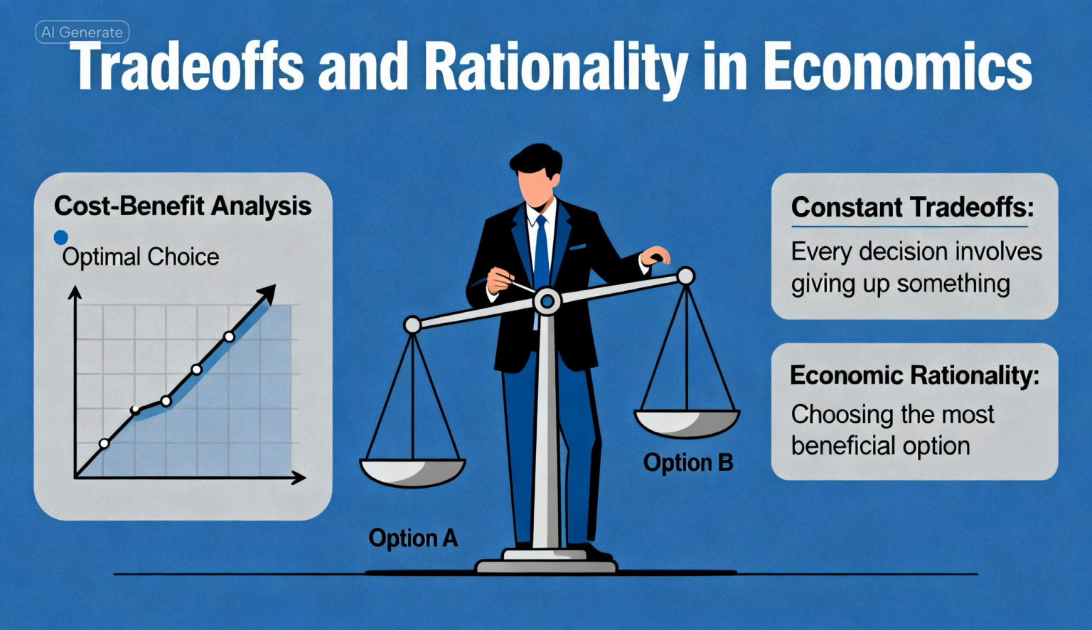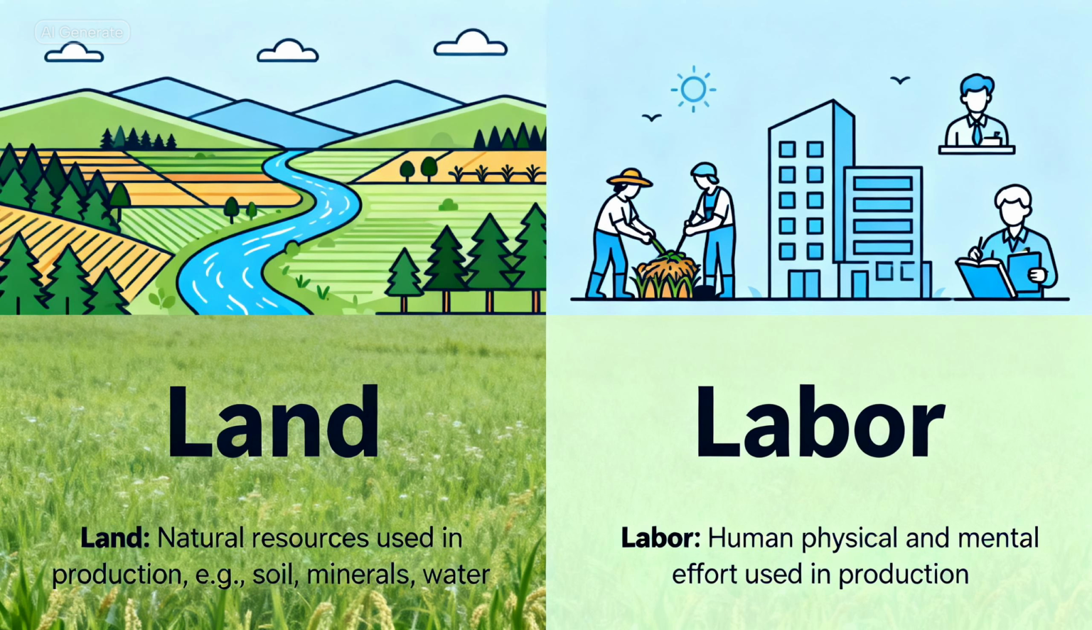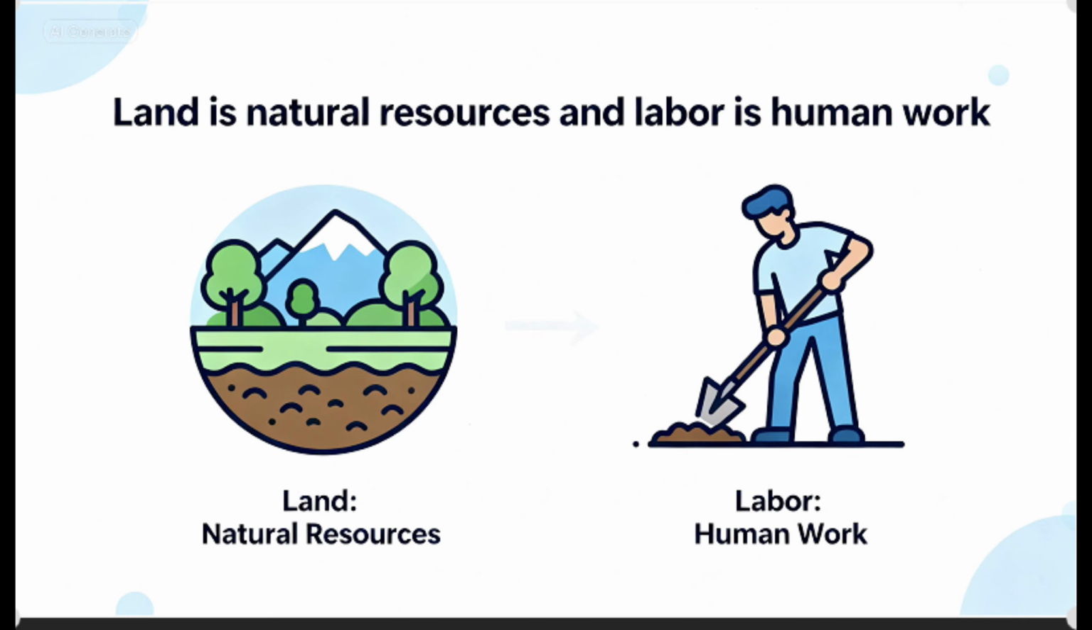Now that we understand scarcity, let's talk about what we actually use to produce goods and services, aka the factors of production. Economics groups resources into four categories: land, labor, capital, and entrepreneurship. Land includes all natural resources like water, oil, forests, minerals. It's anything that comes from nature. The payment for land is called rent. Then there's labor. That's the human effort, physical or mental, used to create goods and services. The payment for labor is wages.